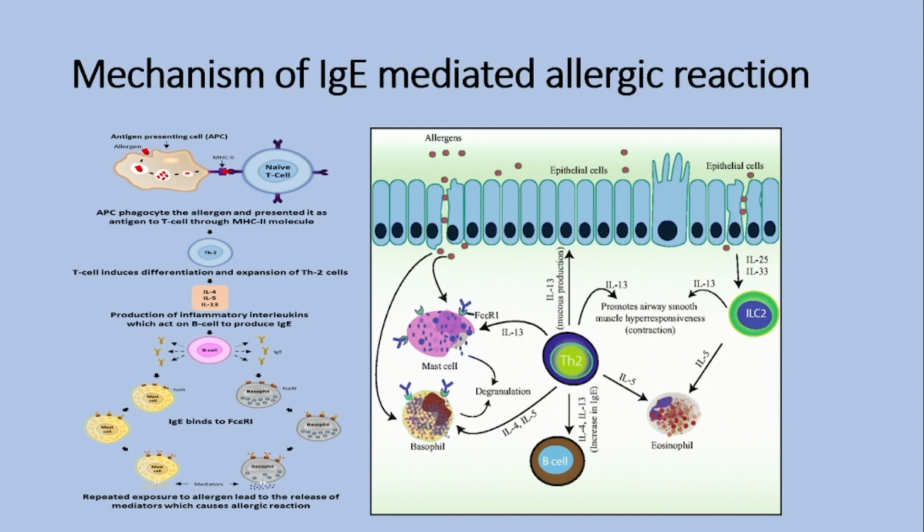The occurrence of repeated exposure to the allergen results in the cross-linkage of FcεRI-bound IgEs and initiates the degranulation of the allergic mast cells and basophils. The release of histamine and other types of mediators then contributes to the characteristic symptoms of allergy.